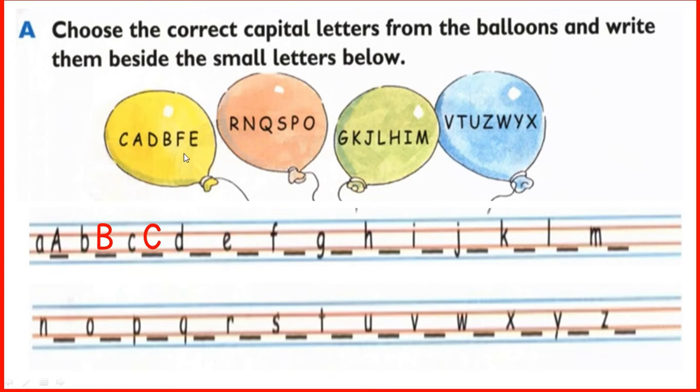And now this is a small d. And where is the capital D? Yeah, this is the capital D. So you have to write capital D here like this. Okay. Now this is a small e, and where is the capital E? Yes, this is capital E right here like this.